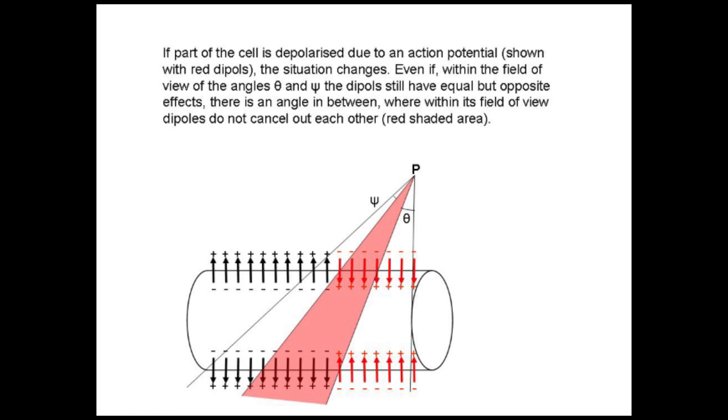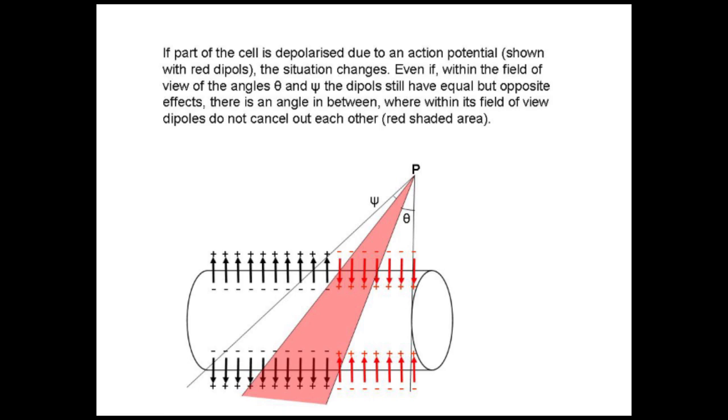So there are three angles now. On the left-hand side, the cell is polarized, and the dipoles should cancel each other out because they have opposite directions, and we know this from the previous slide. On the right-hand side, the cell is also depolarized. However, again, the dipoles have opposite orientation, so they should cancel each other out.